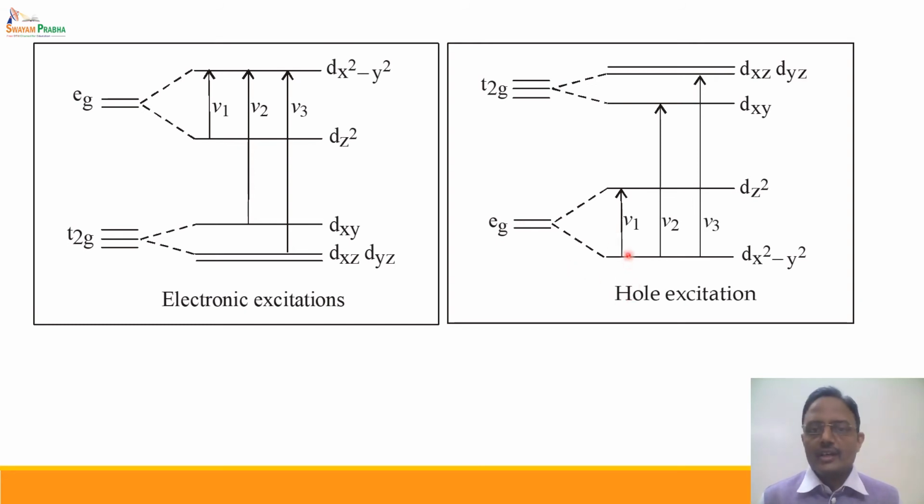As a result, the hole can excite from dx square minus y square to dz square, or to dxy, or to the dxz or dyz orbital. As a result, there are three different peaks, all of them overlapping on each other, leading to an unsymmetrical type of band in the hexaaqua copper 2 complex.